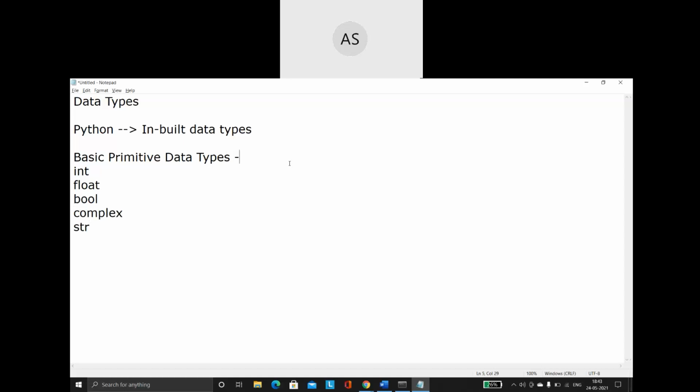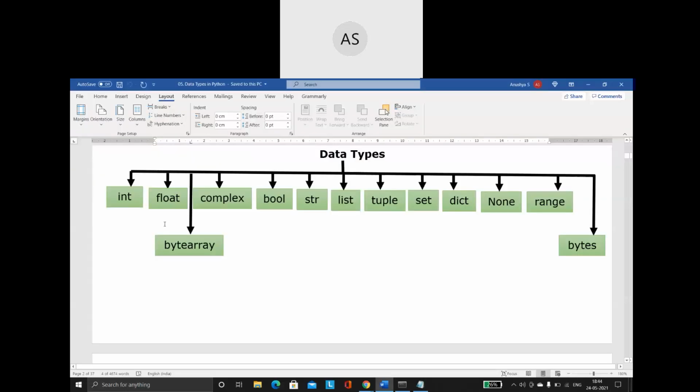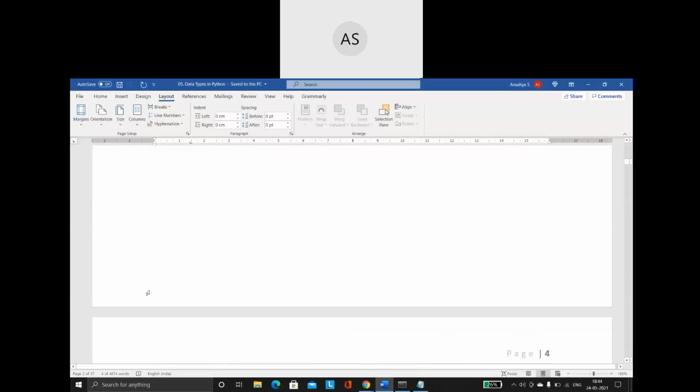These five types are what we call the basic primitive data types of Python. This is going to be our foundation or the base. So these are the five basic data types we are going to be studying first. Don't worry, I will tell you about all these things.